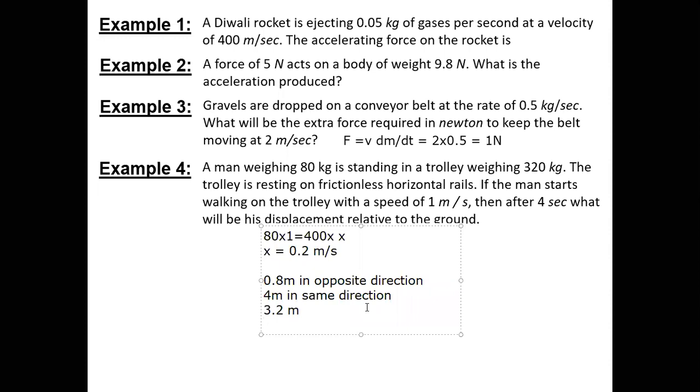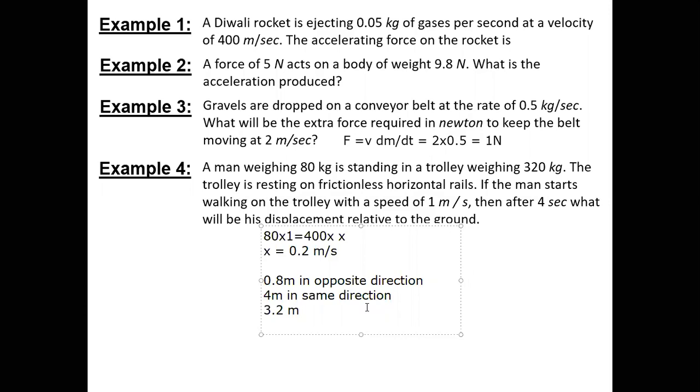Yes, sir. They're assuming that the trolley is at rest. That's what I'm also saying. If it's 1 meter per second with respect to ground and not trolley, then that on its own should be enough to give us displacement, right? But when you say with respect to ground, you're including everything, the trolley is also moving, na? When you say with respect to ground, you have to include everything. I'm including the word also. 1 meter per second when the trolley is assumed to be at rest.